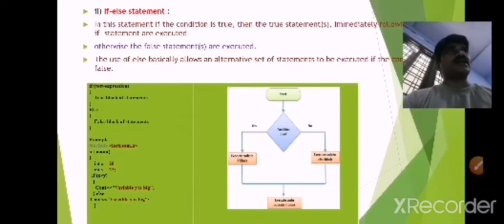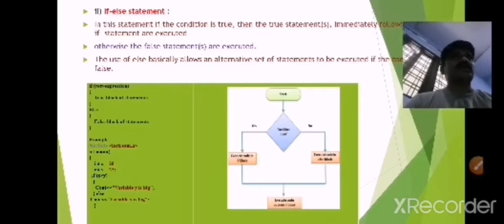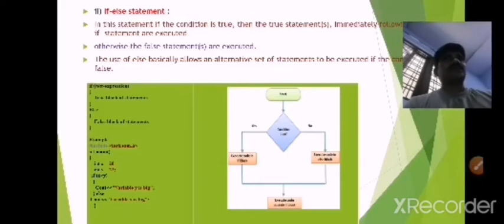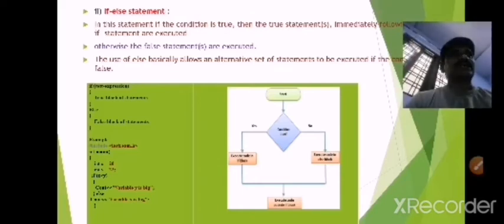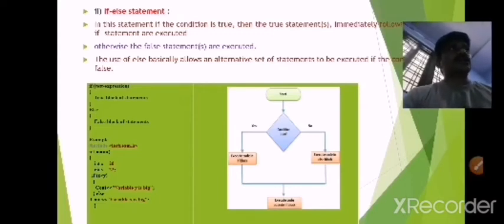So after if the condition is true, it will display the statement and it will terminate from the statement. It will exit from the statement. Otherwise, the false statements are executed. If the condition is false, the false statement will be executed. The use of if else basically allows an alternate set of statements to be executed if the condition is false. In the sense, if the condition is true, then the true statement will be displayed.